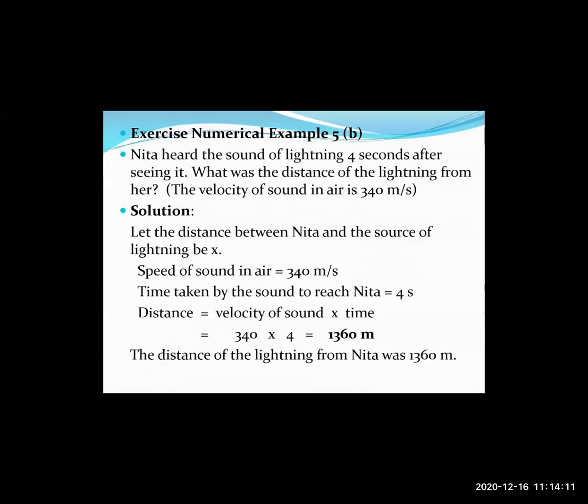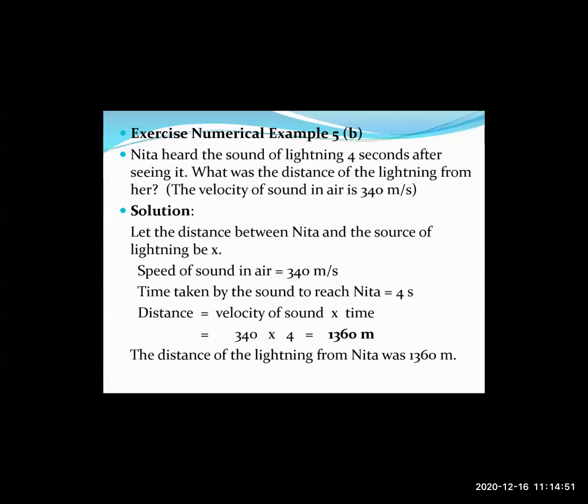Neeta heard the sound of lightning 4 seconds after seeing it. What is the distance of the lightning from her? The given velocity of sound in air is 340 meters per second. Now you should understand that whenever lightning strikes, you see the flash at the same instant. Why? Because light moves at a very, very high velocity, that is 3 into 10 raised to 8 meters per second. In short, light travels at about 3 lakh kilometers per second, right? So whenever lightning strikes, you see the flash of light instantaneously.